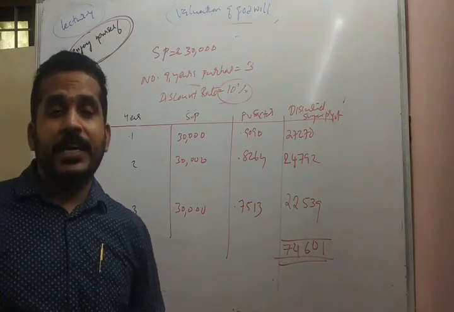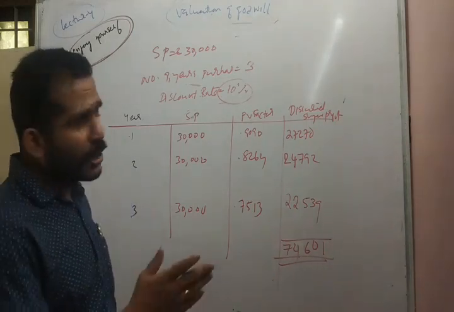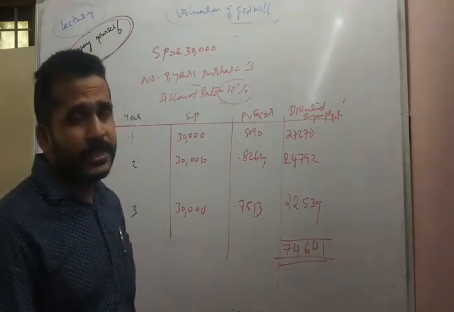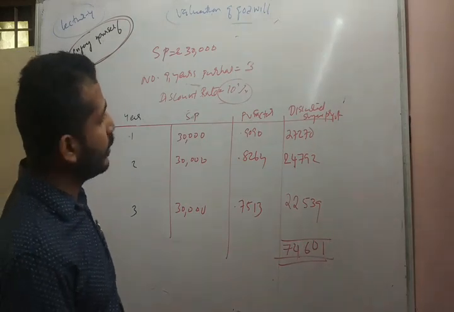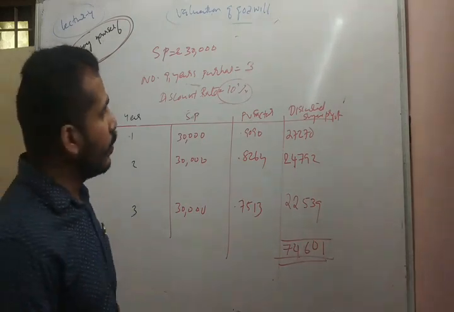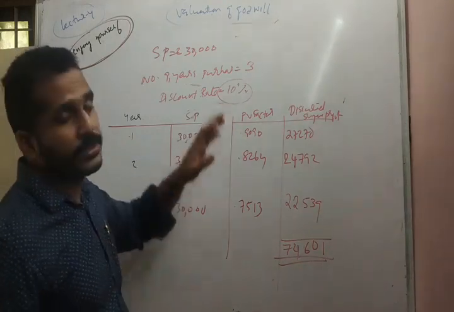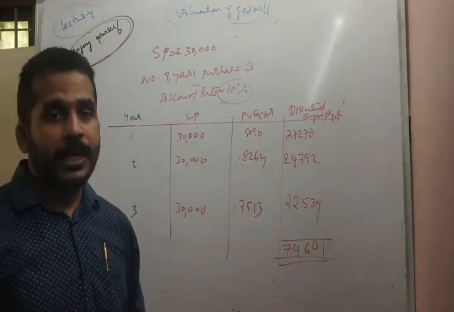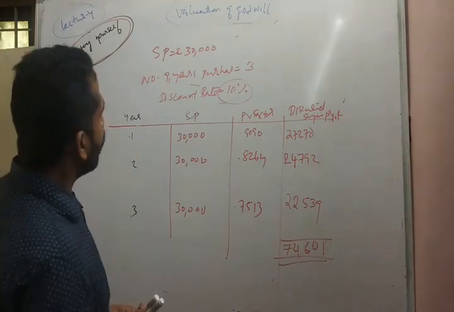The discount rate is used for the calculation of the annuity factor or the present value factor. I already explained that a present value table is available. From that we can arrive at the present value factor, and there is also a formula. While calculating the present value factor using the formula, we require 10% as the discount rate. I have taken the discount rate as 10%.